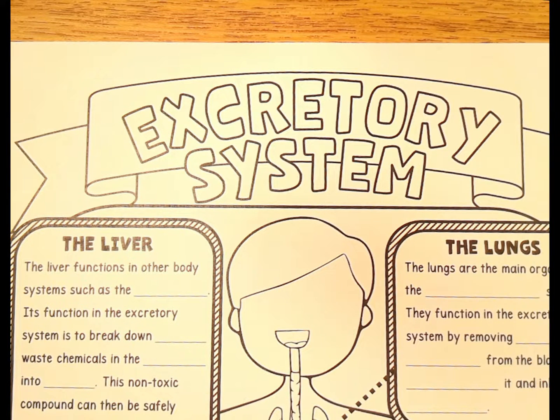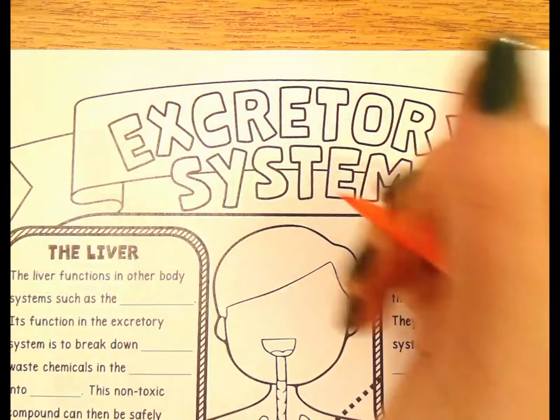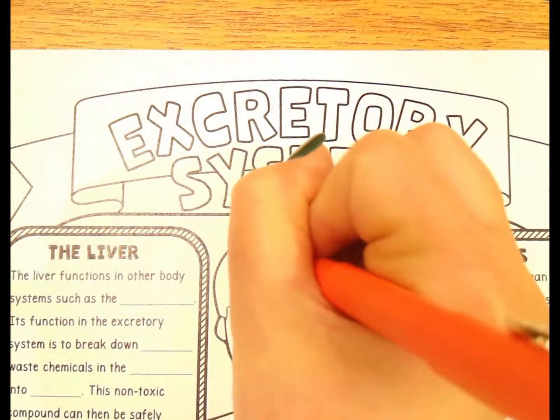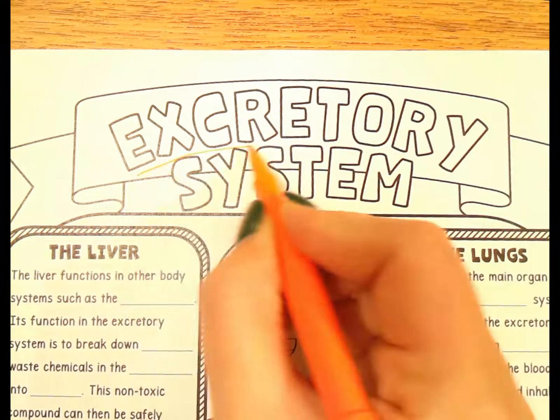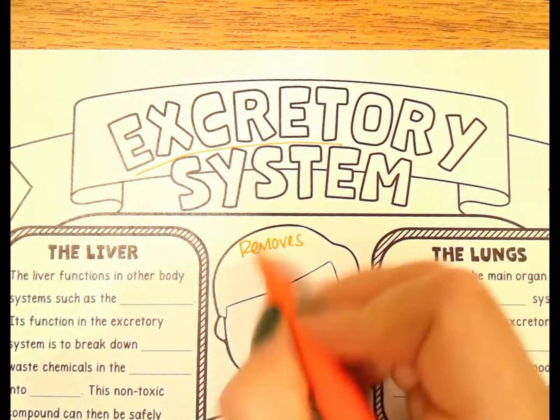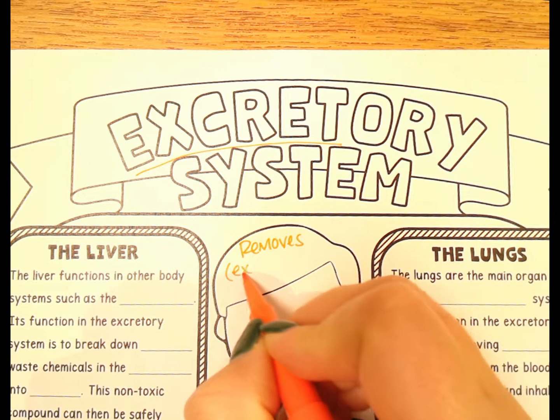Okay guys, good morning. Today we are going to be taking our notes on the excretory system. So the excretory system is going to involve several parts that we've talked about with other systems, because the main job of the excretory system is removal of wastes, right? It removes things that the body doesn't need. This is where we get the word excrete, right? Or excretion, right? It removes or excretes